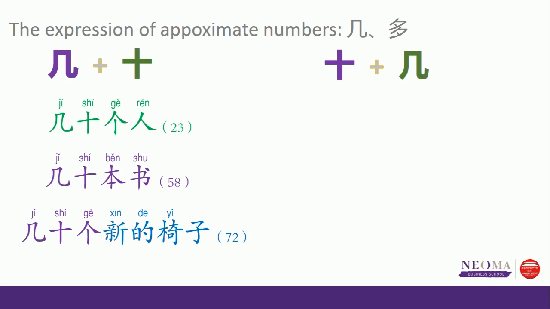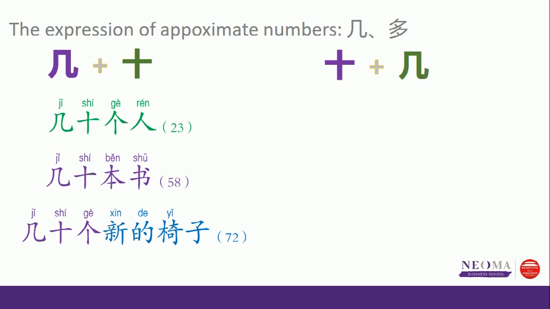I don't know, but anyway, it's not over 100. So we use this to express an approximate number. Next, 几十本书, maybe 58, maybe 69, no bigger than 100. 几十个新的椅子, a couple of dozens of new chairs, maybe 72, maybe 92. It's not over 100 because this is 几十.